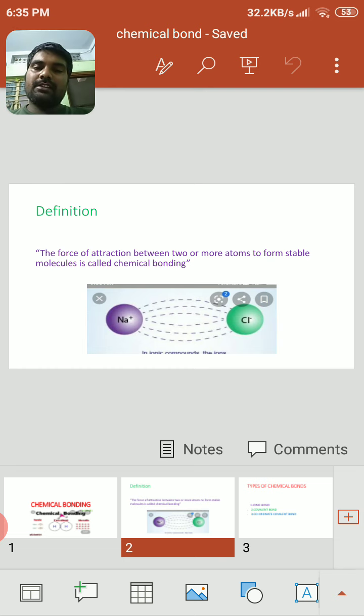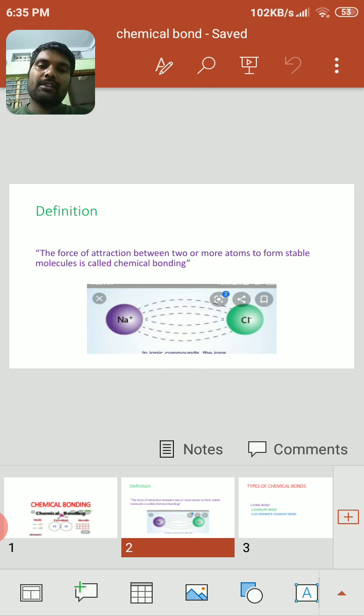Here, look at the diagram. Sodium and chlorine individually do not attract each other, but by the formation of charges, Na+ and Cl-, they can form the bond NaCl. Here is the force of attraction between Na and Cl. So the force of attraction between two or more atoms to form a stable molecule is called chemical bonding.